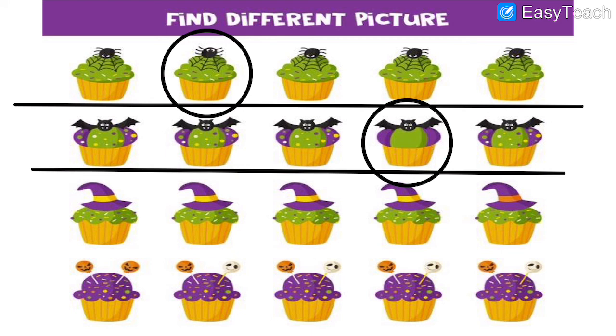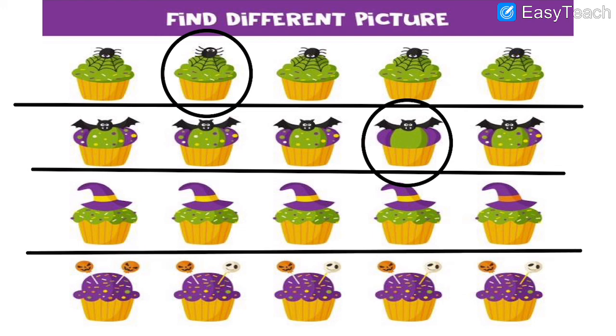Then the third line, what's the difference? In the third line, we can see that the 5th one is the most different image. And why is it different? Why is it different from all other images? Can you spot out the difference? Yes, it is in the cap. See, the yellow color is there everywhere, but here it is orange, or you can see reddish orange color. So that cap is of different color, and so this image is different.